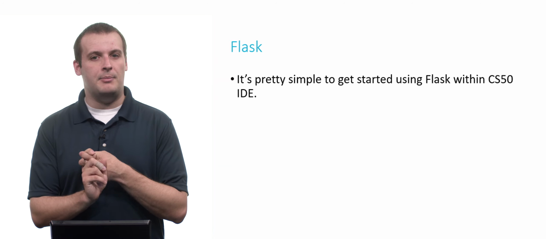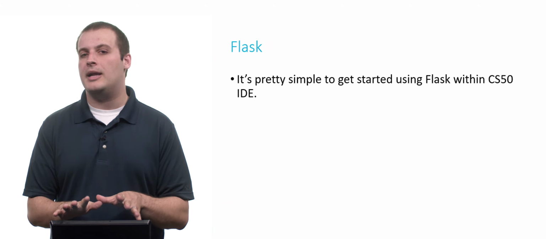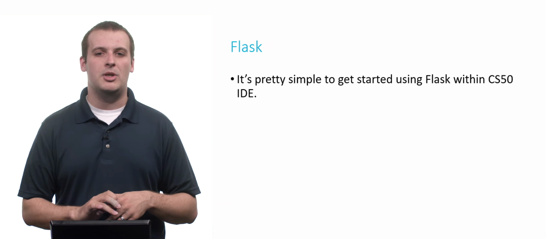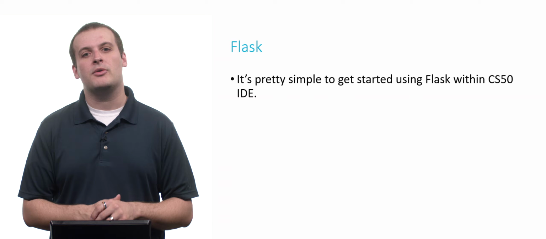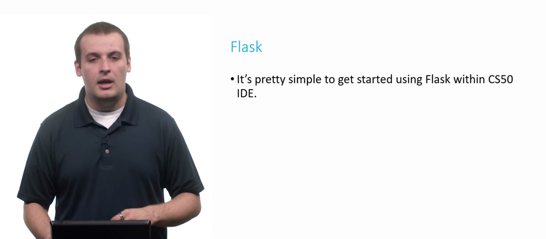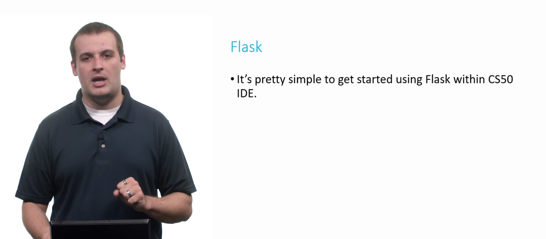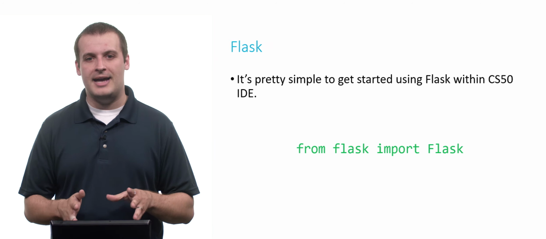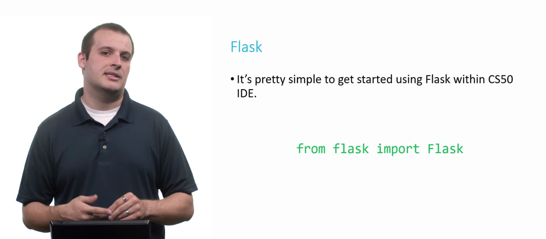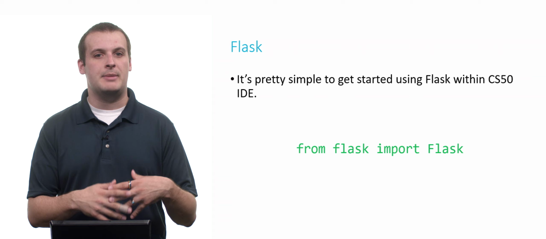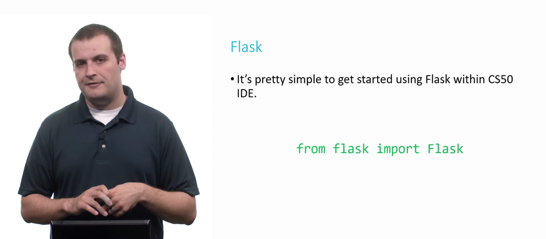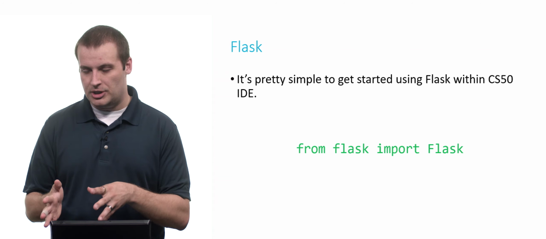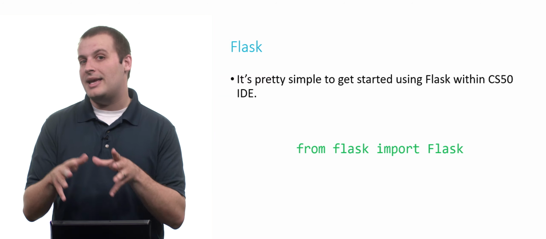We first open up a Python file, and in general, we're going to call it application.py, but you can call it whatever you want. But in all these examples, we're going to be referring to it as application.py. The very first line of application.py is going to be the following: from Flask, import capital F Flask. So Flask with a lowercase f is the name of a module. Capital F Flask is going to be the name of a function within that module. In particular, it's going to be a class.